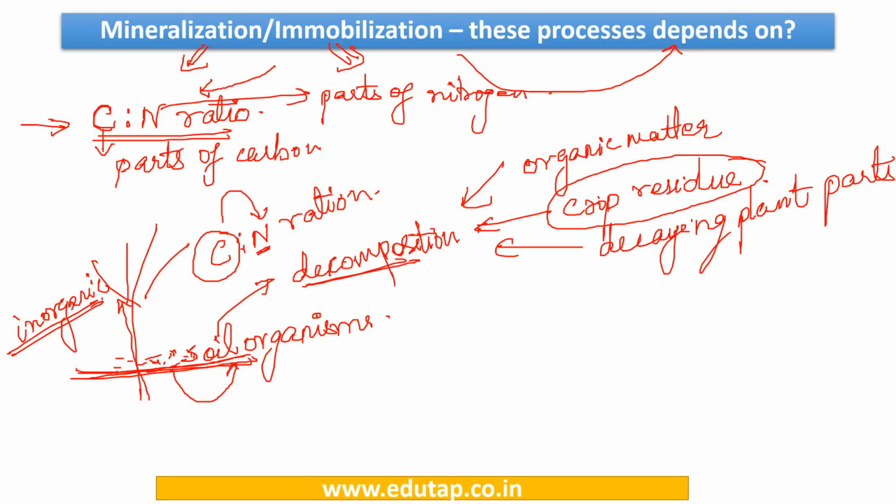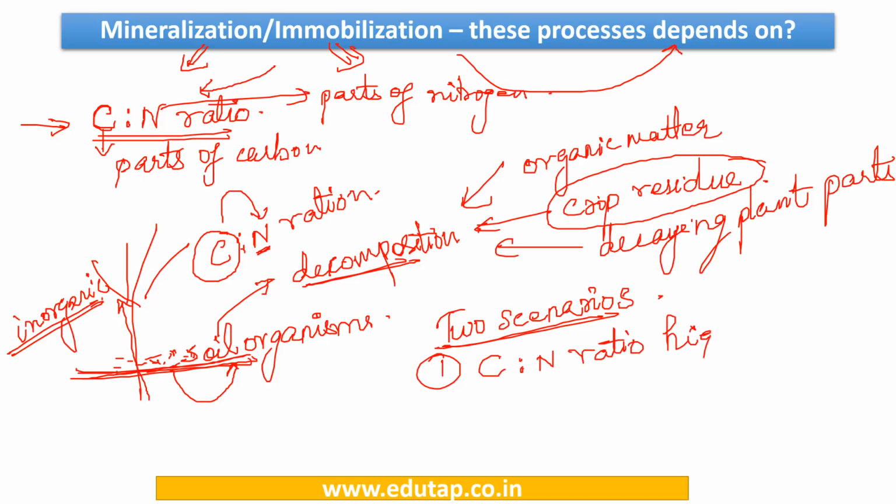Okay, now there are two scenarios. This is a bit of a tricky process. You need to keep patience and try to understand these things. Now, first, there is a C:N ratio that is high. And the second scenario is a C:N ratio that is low. Now we shall try to understand each of these scenarios and how, because of these two scenarios, the process of mineralization and immobilization is taking place.